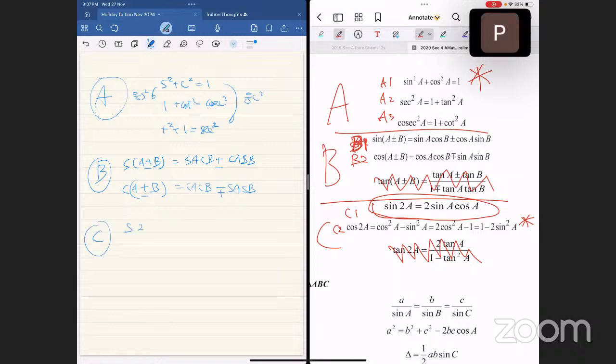Now section C. Sine 2A. Do the connection: sine A plus A equals sine A cosine A plus cosine A sine A, equals 2 sine A cosine A. Do the connection, it will be helpful for other things. Now, for the cosine 2A, just immediately memorize everything: cosine square minus sine square equals 2 cosine square minus 1 equals 1 minus 2 sine square. Are we done so far? Anu and Ariel? Eben and Kirana? Yeah. Yes. Last one.